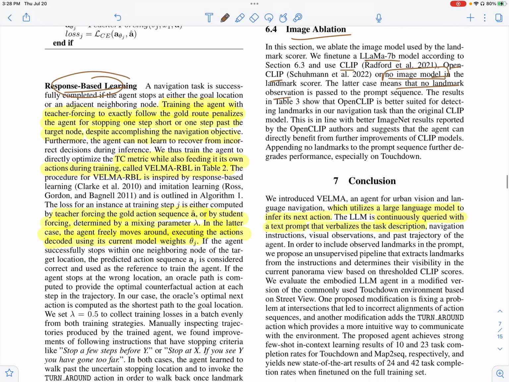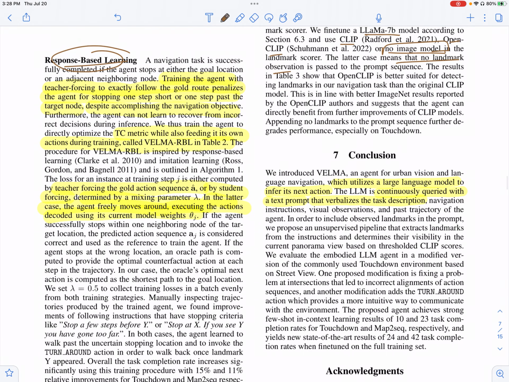So yeah, in conclusion, they basically introduce VELMA, which uses a large language model, and it's able to predict the next action of an agent. And it's continuously, iteratively queried with a text prompt that basically verbalizes the task description.